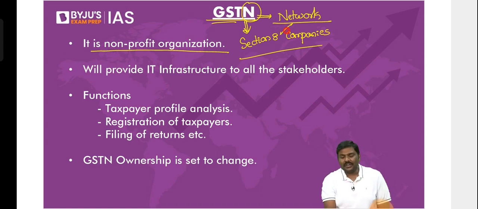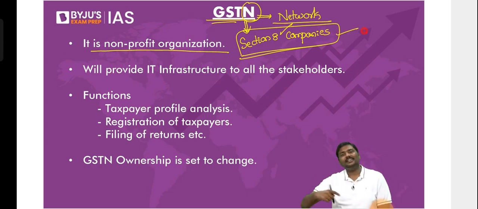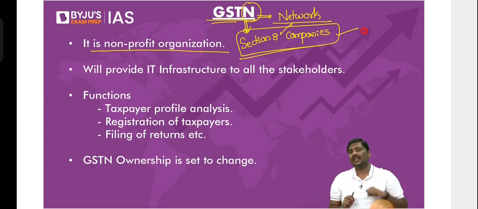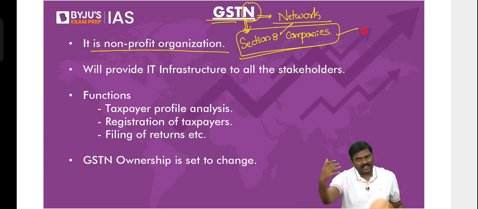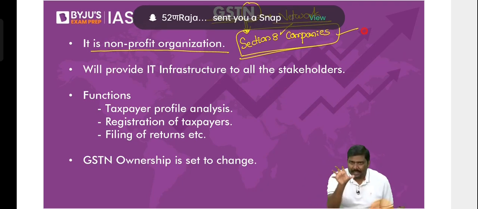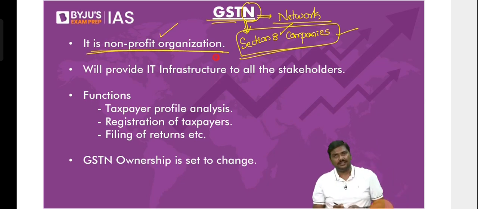But remember this, whatever profits are generated are not given to the owners; rather they are reinvested. I'll repeat the statement here. Very often you'll come across the term Section 8 companies or non-profit organizations. What do you mean by that? These companies will provide services, sell something, give something in the economy, and may or may not collect charges and earn revenues. But the profits are never given to owners. By nature, these are referred to as non-profit organizations. Best example, charitable institutions.